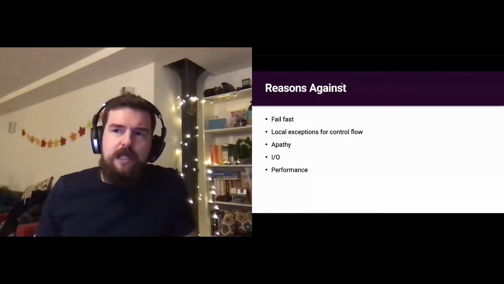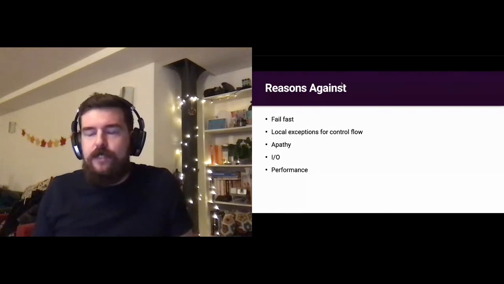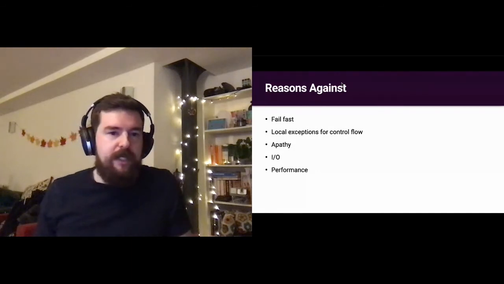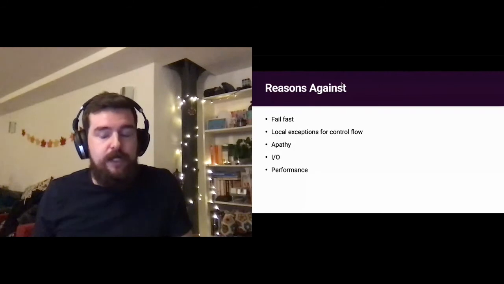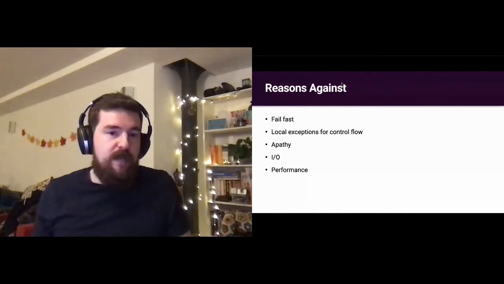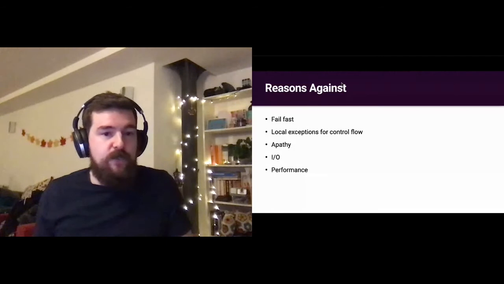Performance, this is likely to be less of an issue on Android, for instance, but if you're running really, really tight loops and performance is absolutely critical, this is an extra allocation. Every map is an extra allocation as well, so you probably want to avoid that.